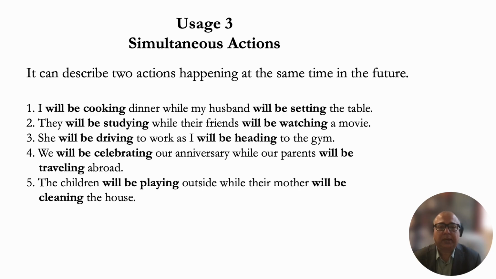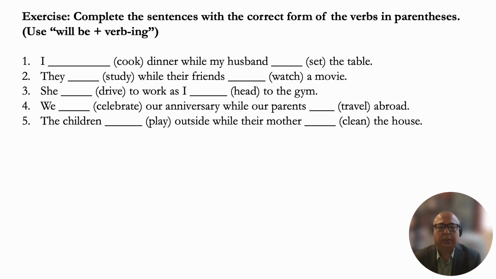They will be studying while their friends will be watching a movie. Two actions happening. But notice the will be, which means they haven't happened yet. They will happen in the future. Okay? So go over the 3, 4, and 5 and make sure that you understand how the future progressive tense is used. Okay, moving on.